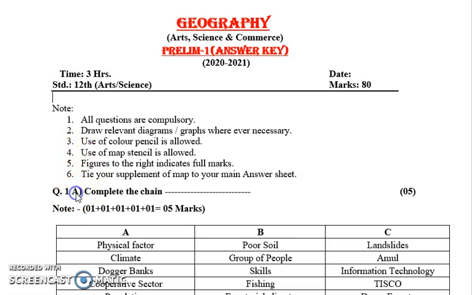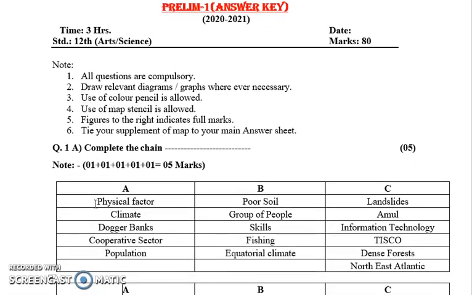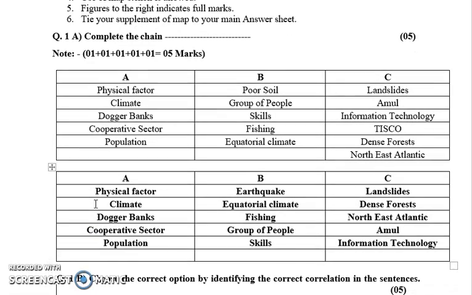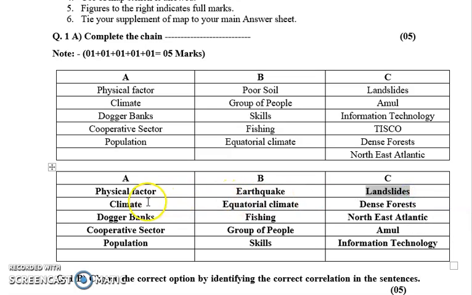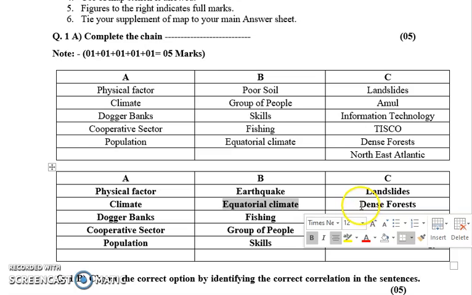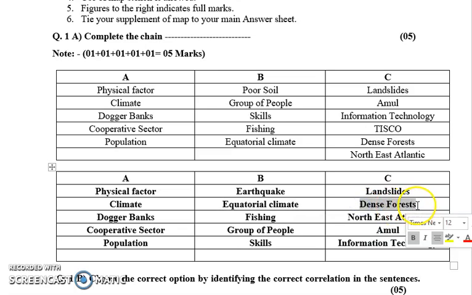So the first question is complete the following chain. As we have three columns, that is A, B and C. So the answer for this is physical factors. Earthquake is a physical factor and even landslide comes under your physical factor. So this is the answer for first one, that is physical factor. Then next is climate. Climate has types like equatorial climate, and in equatorial climate we find dense forest.